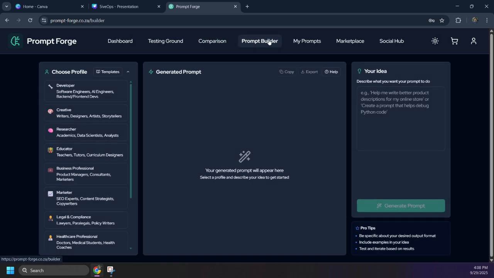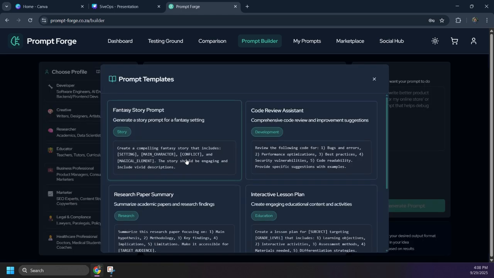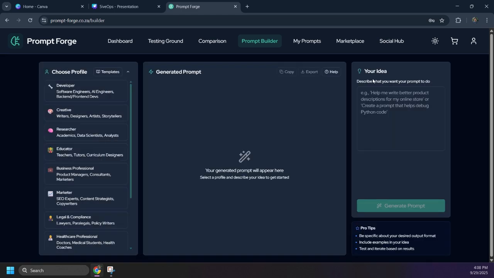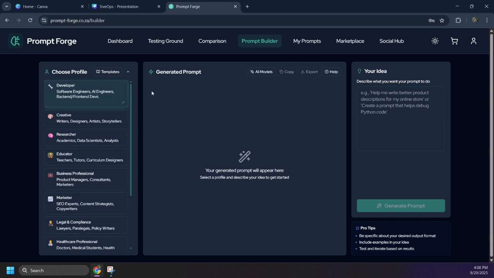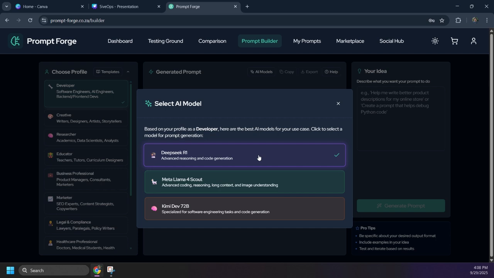Onto our prompt builder page, which is targeted towards beginner users. Users describe the idea of a prompt that they might have, choose a profile that they feel best suits them, or they are able to make use of one of our templates. This will then generate a prompt based on the user's idea and specific use case, combined with their profile. We also have dedicated AI models that are recommended for each profile that has been chosen.